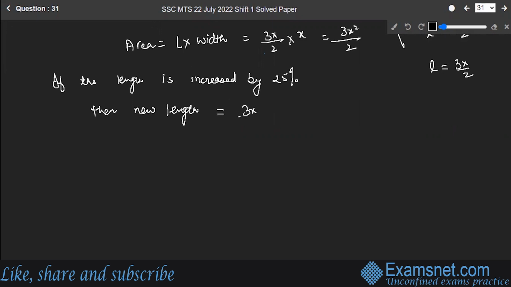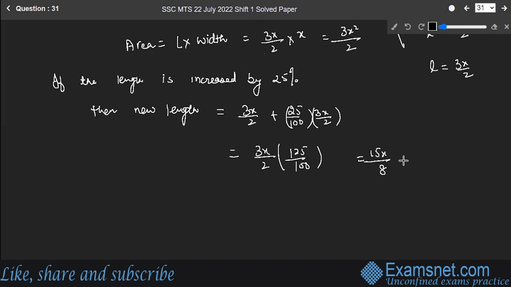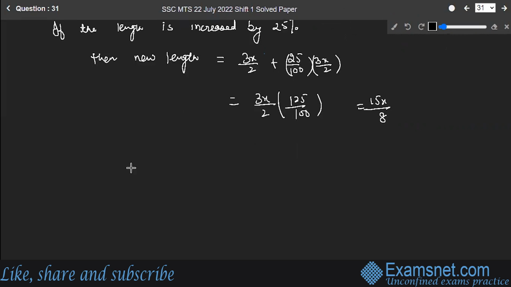It will be 3x by 2 plus 25% of 3x by 2. So this will be equal to 3x by 2 multiplied by 125 upon 100, which will give you 15x by 8. This is the new length. Width is unchanged.